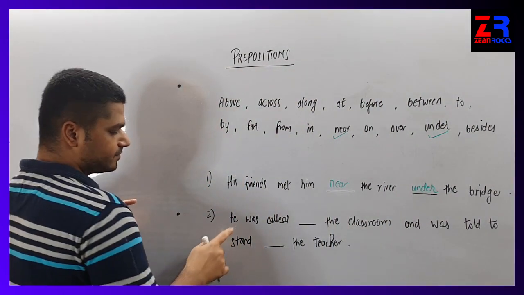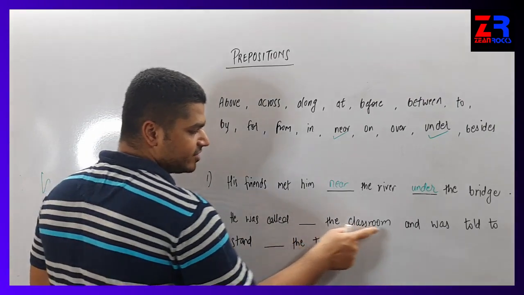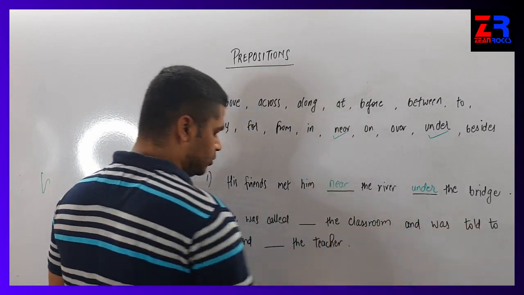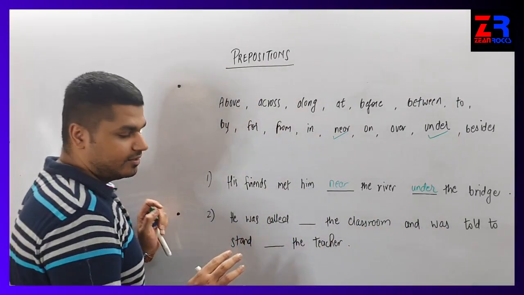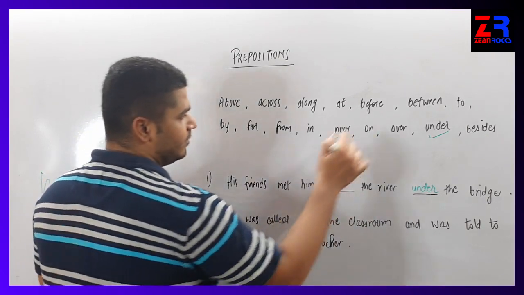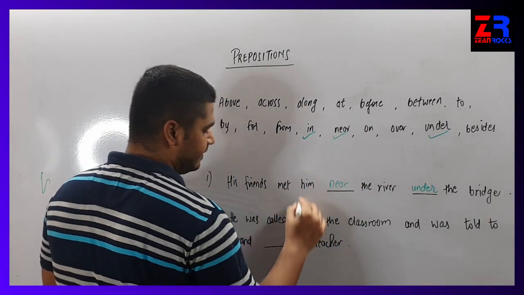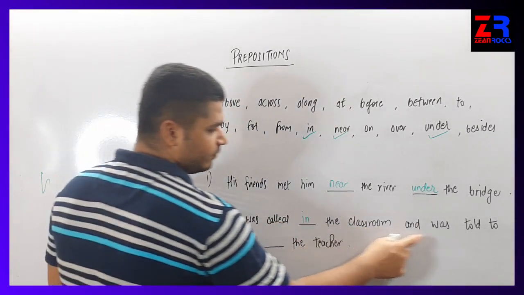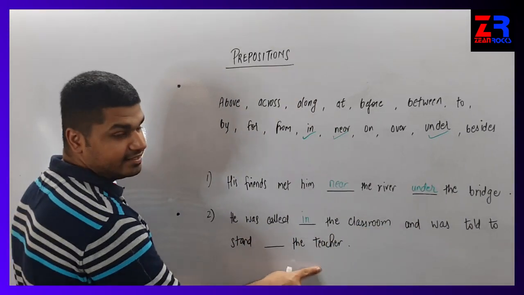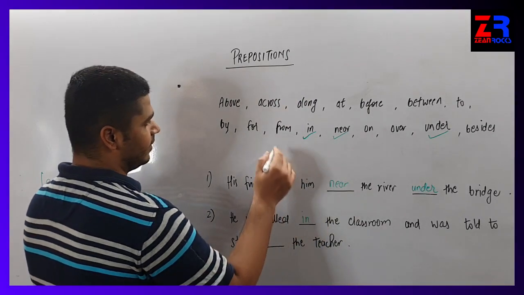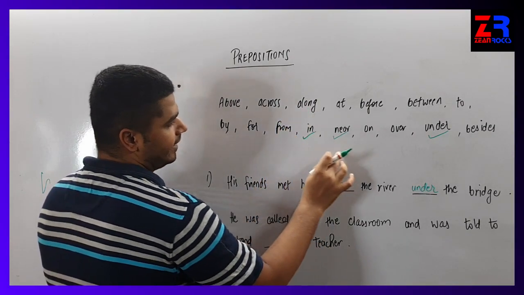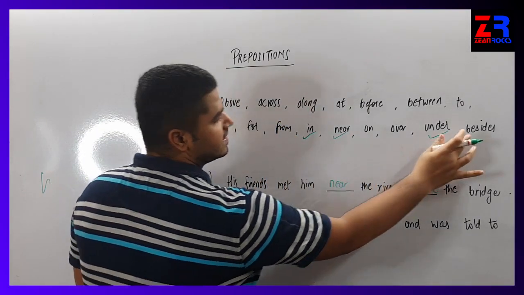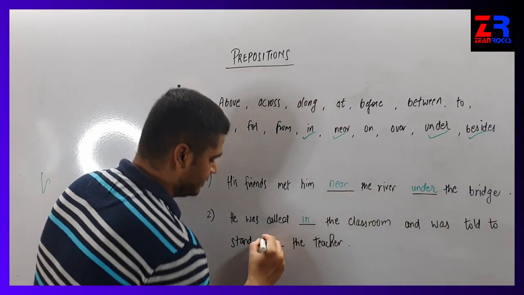Next sentence. He was called dash the classroom and was told to stand dash the teacher. So I am using, he was called, let's see, in. He was called in the classroom and was told to stand dash the teacher. So it can be along the teacher, it can be near the teacher, it can be beside the teacher. So I am using beside.